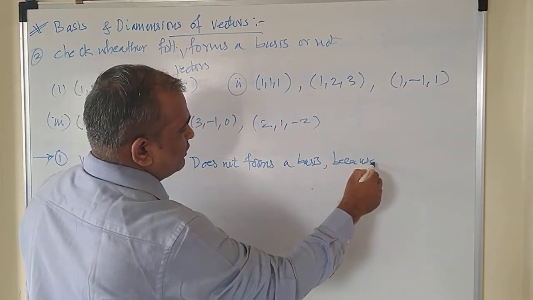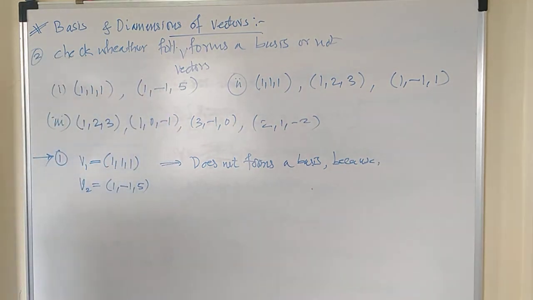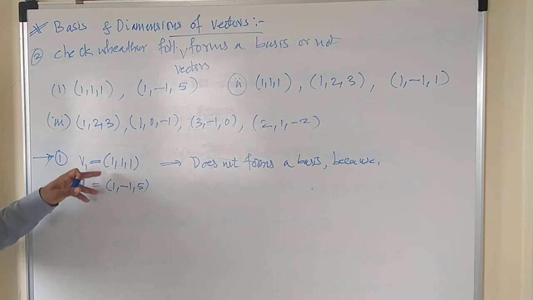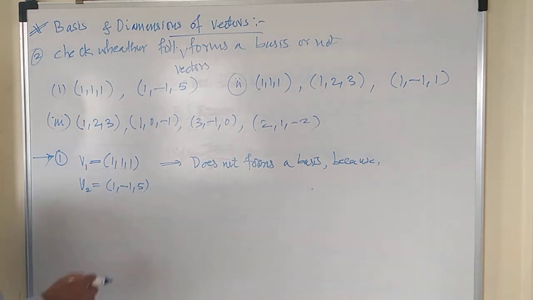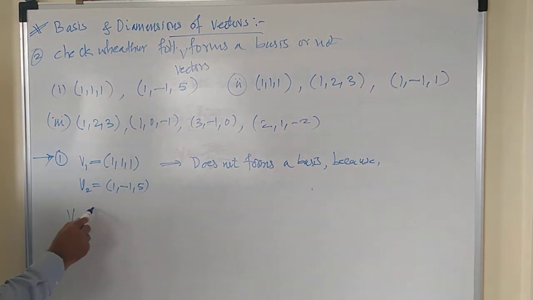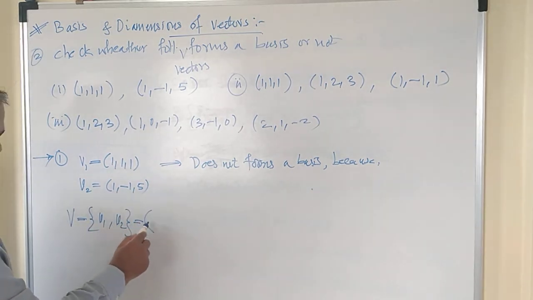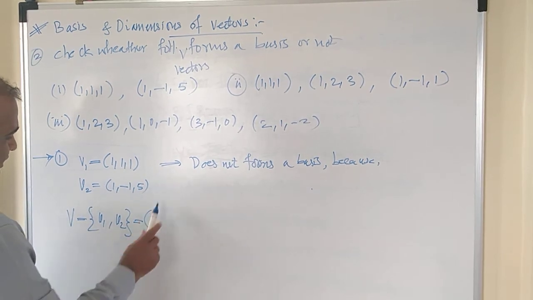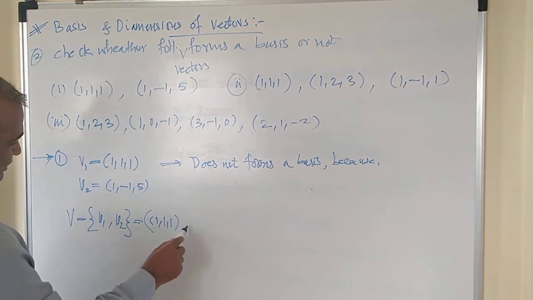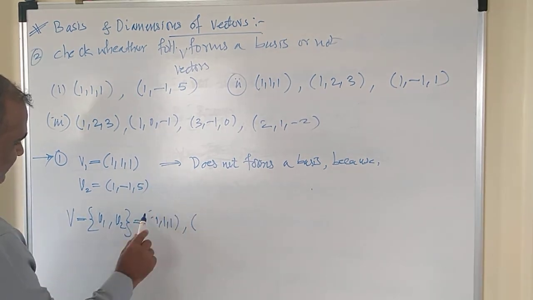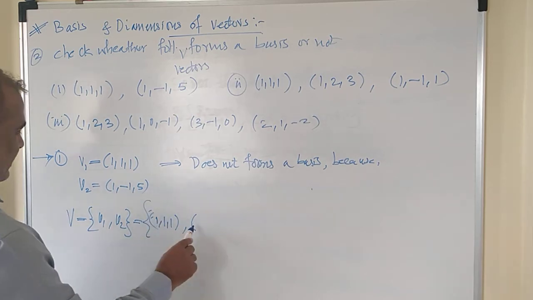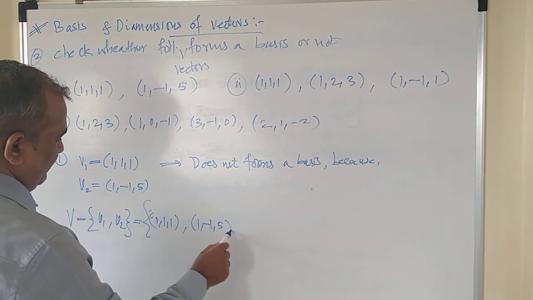Because of the number of elements in the vector space. What is the vector space? The vector space is V, and the set of vectors is V1 and V2. It contains only two vectors, the first vector, and the second vector, which is 1, minus 1, 5.